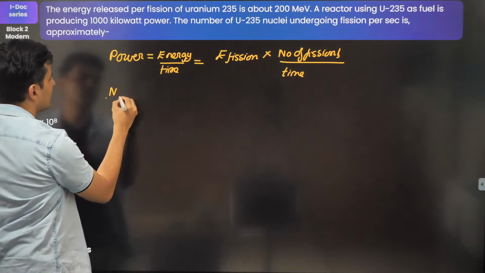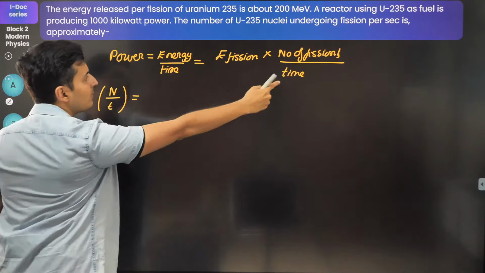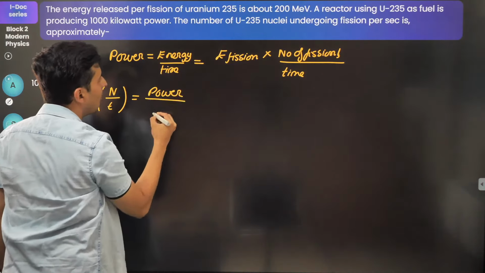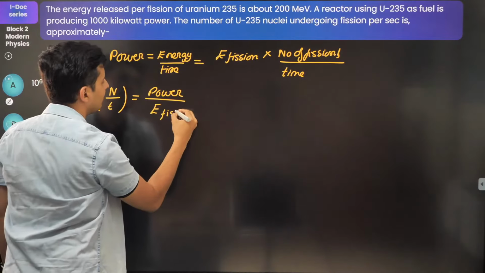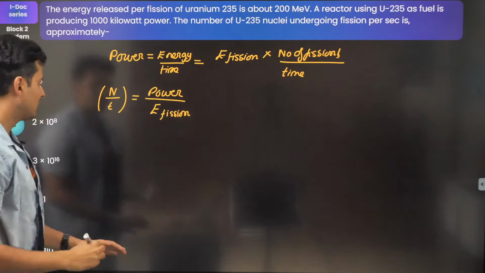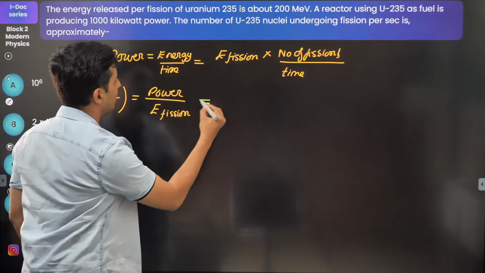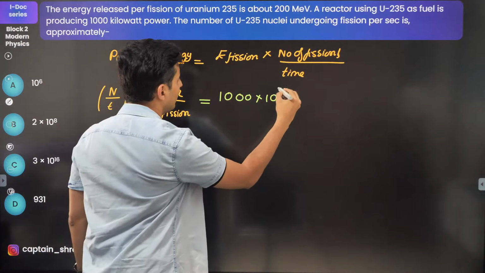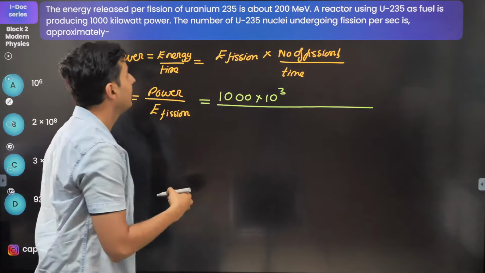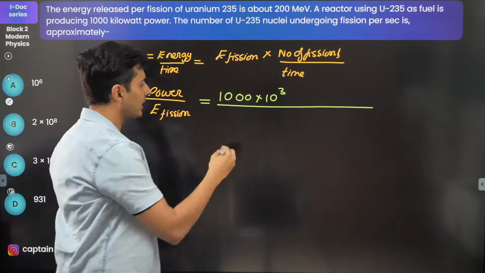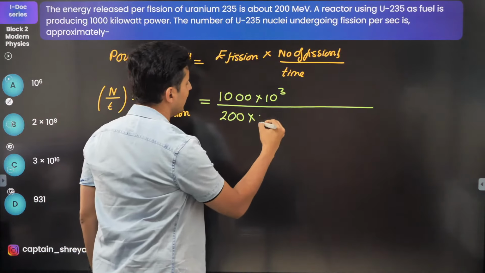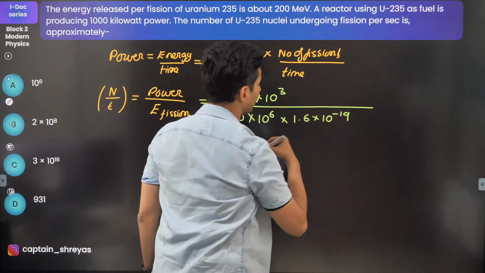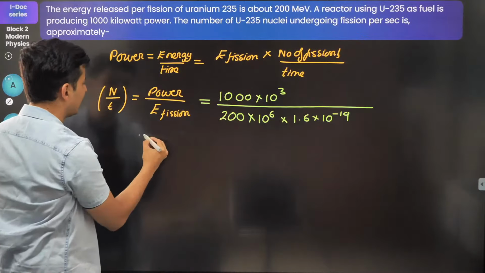So the number of fissions per unit time will be, take this below the power, so it will be nothing but the power upon the energy of the fission. That's it. Now you just have to substitute the values. What's the power? The power is 1000 kilowatt. So 1000 into kilo is 10 to the power 3, the whole thing divided by the energy of the fission, which is 200 mega electron volts. So 200 mega means 10 to the power 6, electron volt means 1.6 into 10 to the power minus 19, and this will be in joules. Now do the math, you will get the answer.